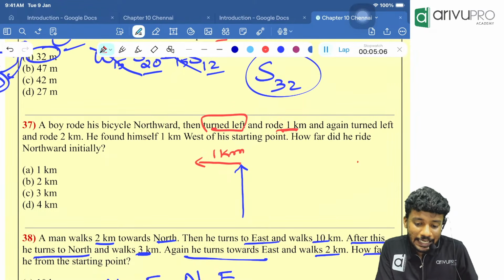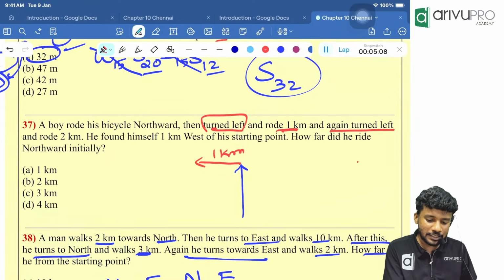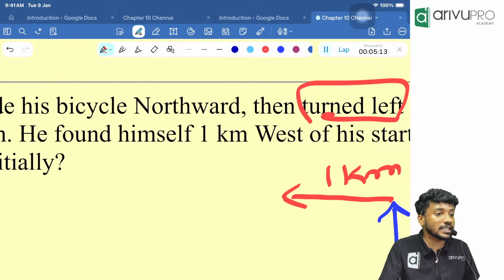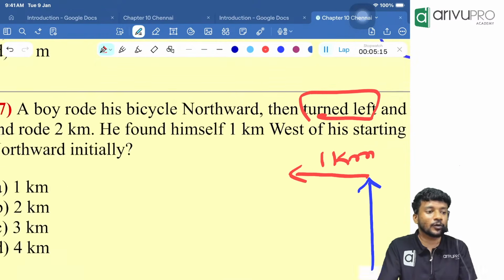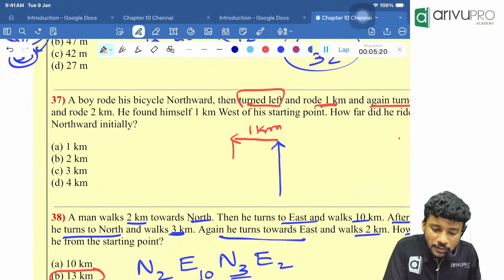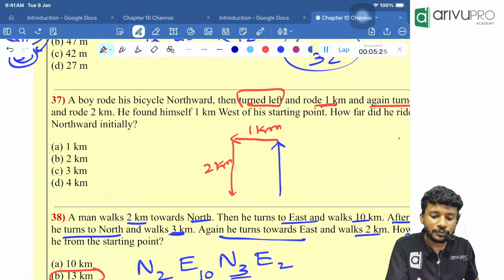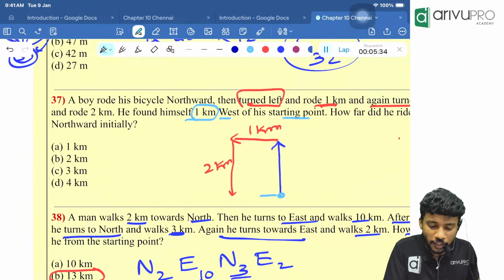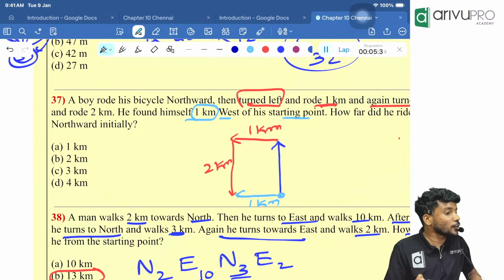Then again turn to the left. Again turn to the left means left of west is what, people? Up or down? Down. Left of west is south. And he rode how many kilometers? 2 kilometers. Then he found himself 1 kilometer west of the starting point. For example, now he is seeing that, oh, this is my starting point and I am 1 kilometer away from my starting point. That's what he is telling.